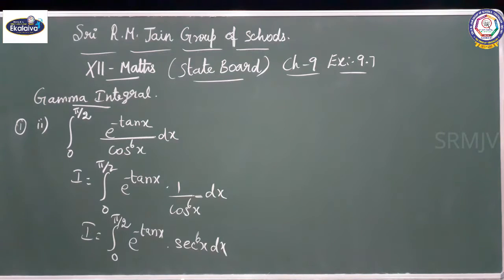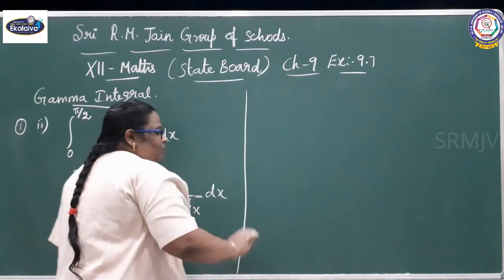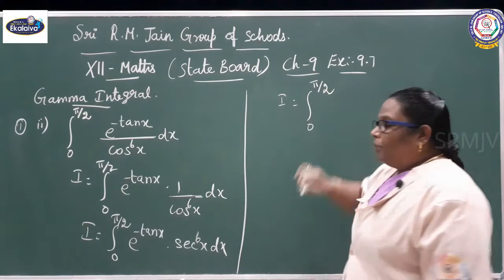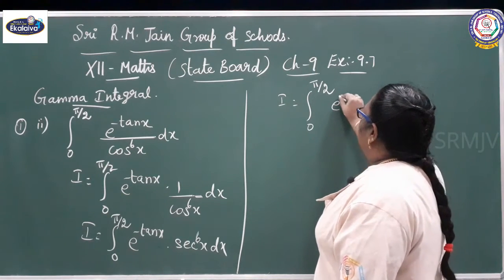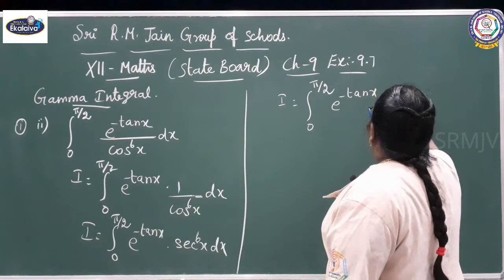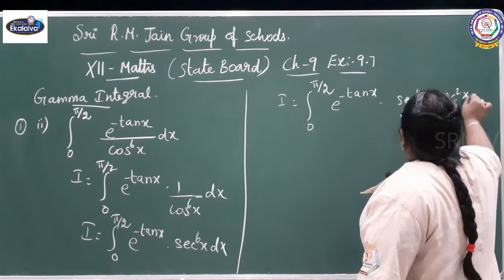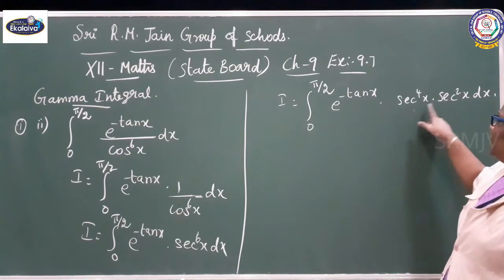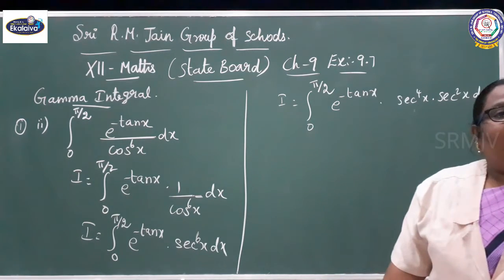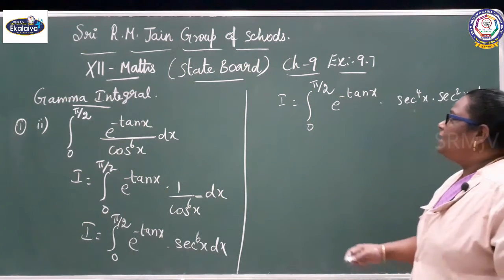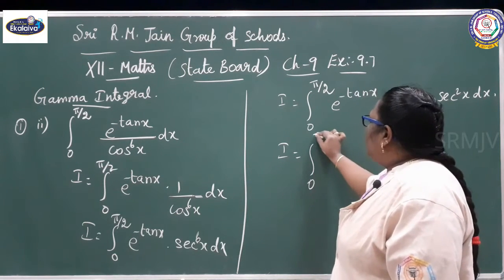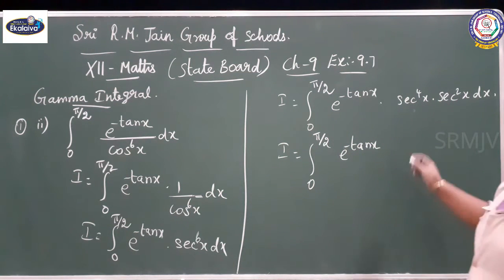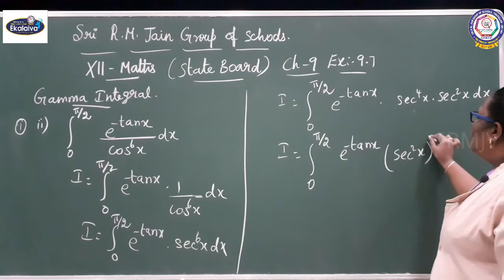Secant power 6x you can split up into secant power 4x into secant square x. When the bases are same, you can add the powers. So, I equal to integral 0 to pi by 2 e power minus tan x into secant power 4x into secant square x dx.